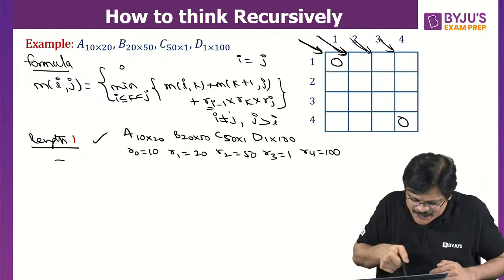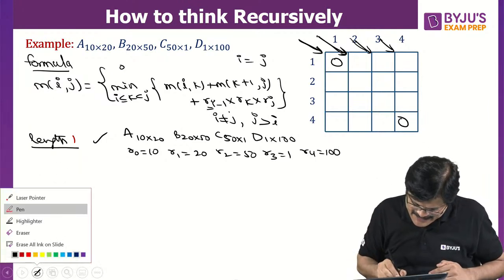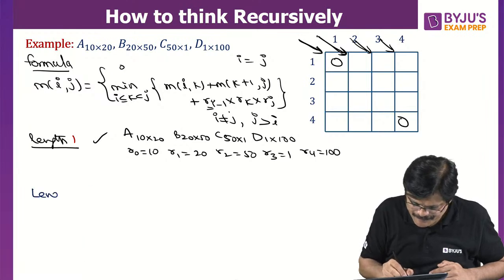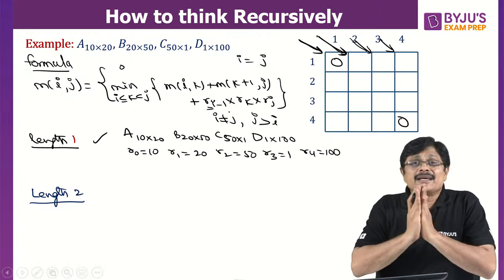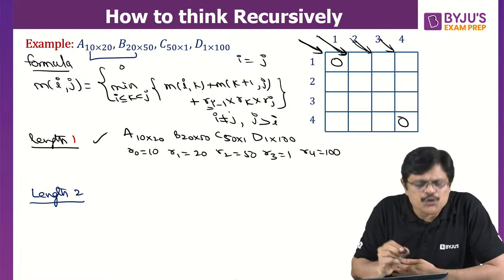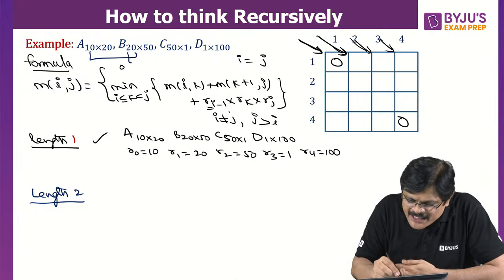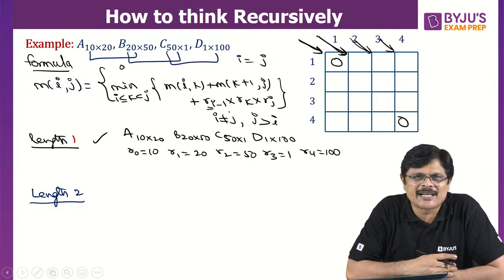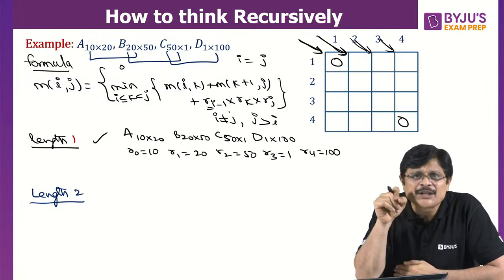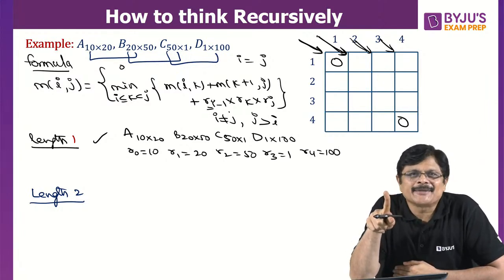Now let us see this length 2, my dear friends, carefully. See, length 2 is simply these two. If you multiply, how many multiplications are there? And for length 2, only 1 k value will be there.